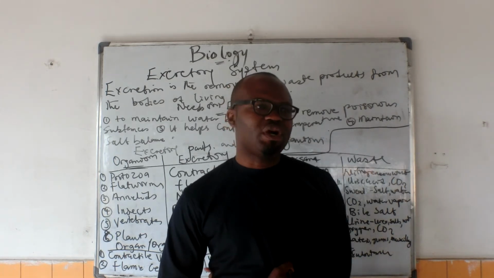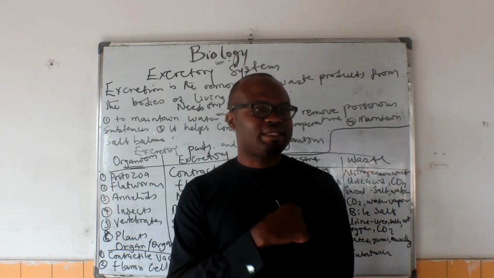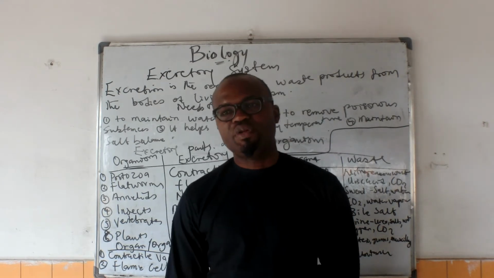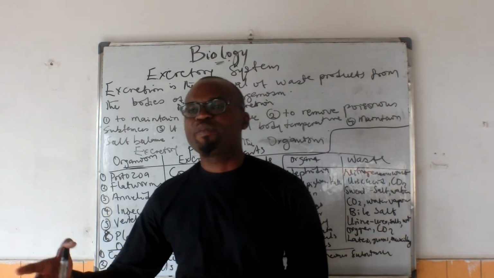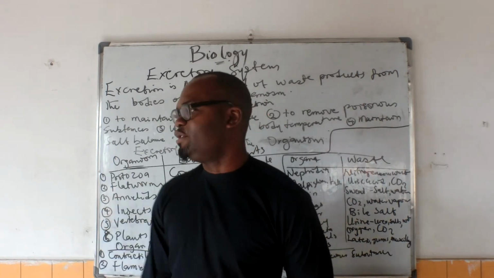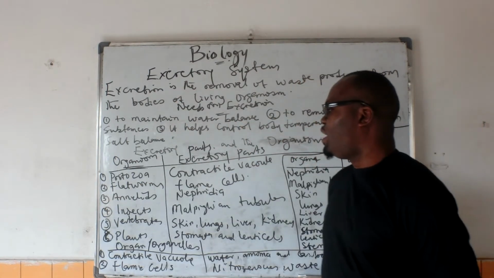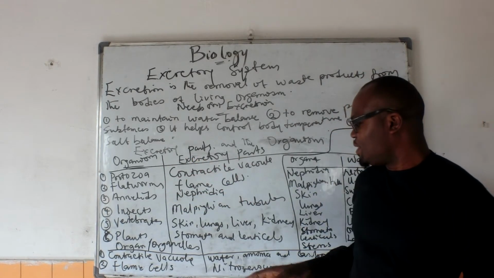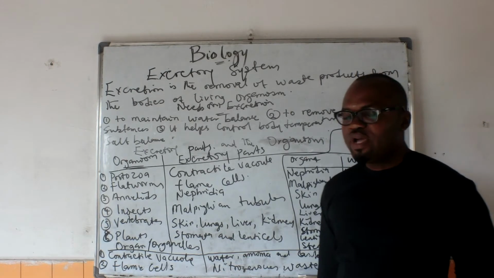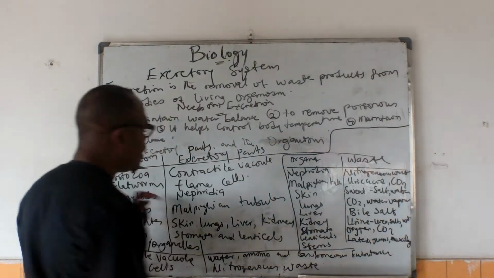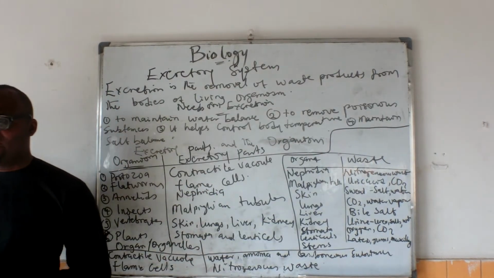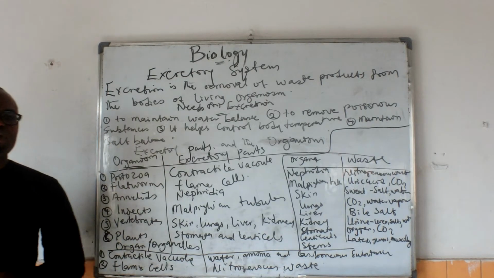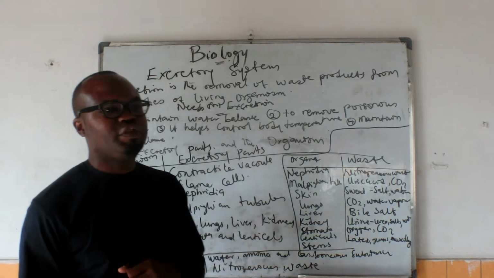Now, various organisms have various parts or organs that enable them to do the excretion. And we're going to be looking at all these organisms and these various parts that enable them to do excretion. So we're going to be starting with protozoa. And protozoa has its excretory part as the contractile vacuole that helps it to remove water. Now we have other animals like the flatworm. You know, when we looked at the classification of animals, we looked at single-celled organisms, the flatworms and all the rest of them. So each of them has the various parts that they use for excretion.